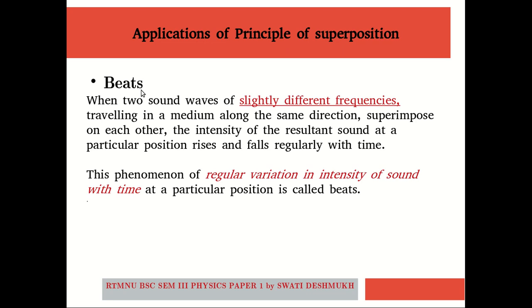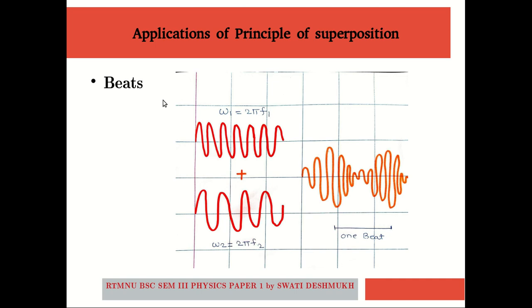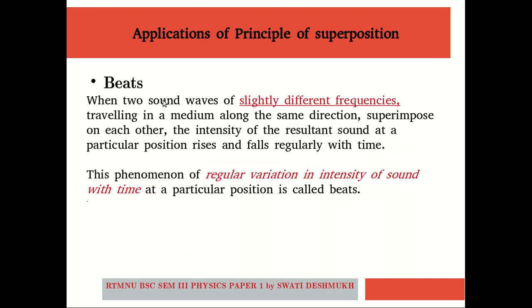Let us see what is meant by a beat. Let us consider two sound waves having slightly different frequencies, traveling in a medium along the same direction.